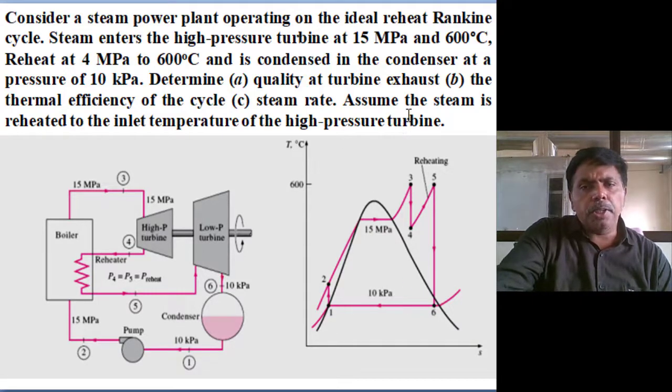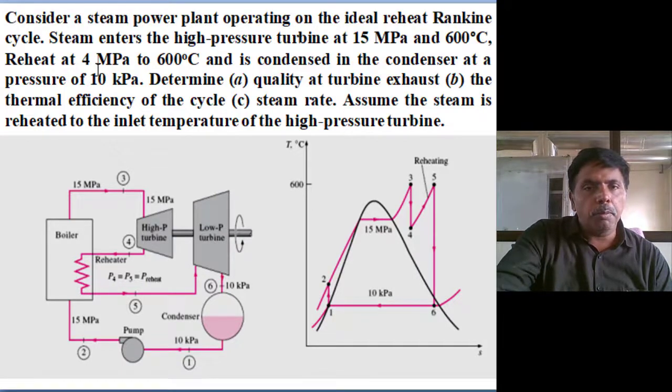So here also open the Mollier diagram, it is easy to calculate. Mark the point of 150 bar pressure and 600 degrees temperature and extract the enthalpy. Move isentropically, vertically, to 40 bar pressure, 4 megapascal, and extract the enthalpy. Next mark 40 bar pressure and 600 degrees temperature again in the Mollier diagram and extract the enthalpy. Next move isentropically up to 0.1 bar pressure and extract the enthalpy.